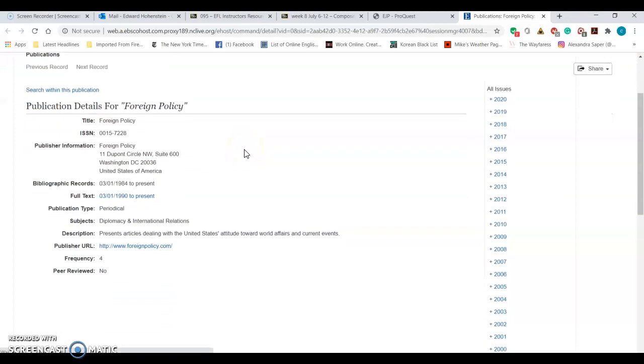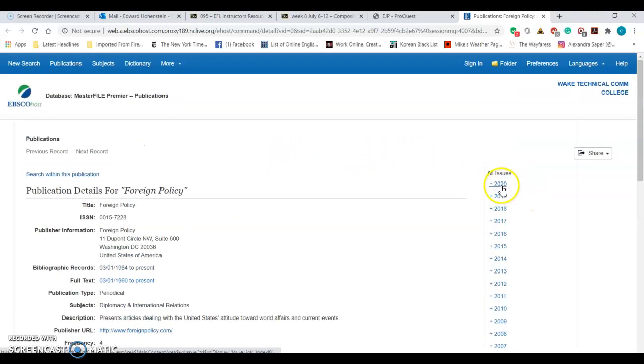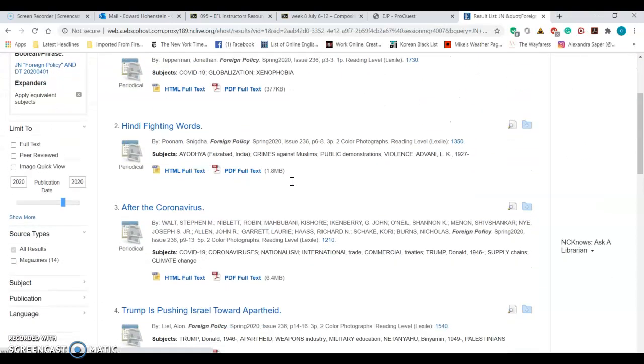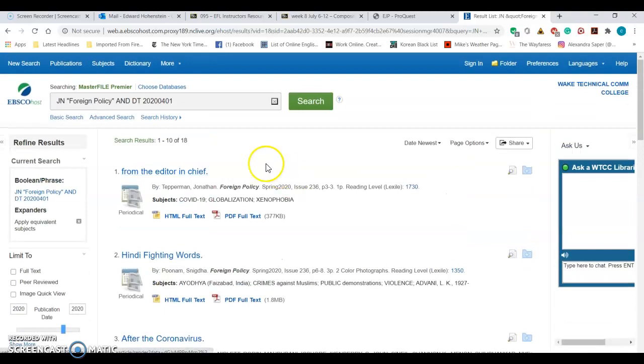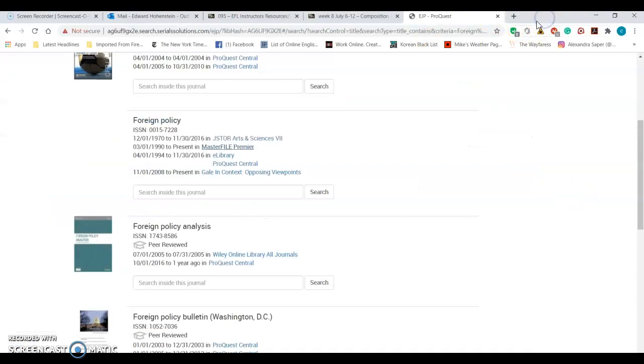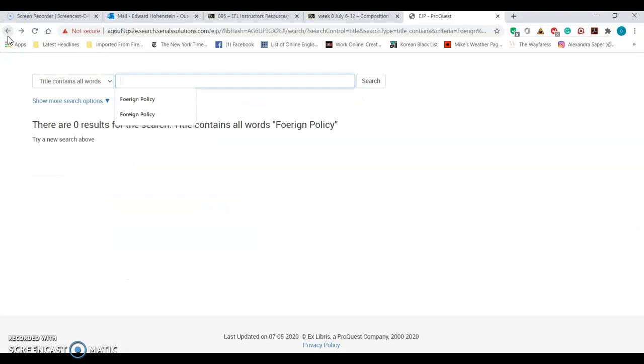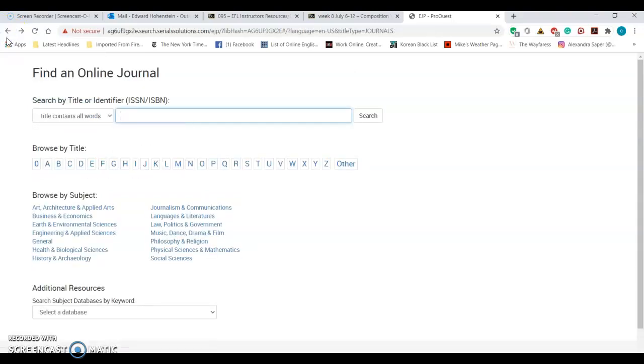And we could probably find an issue, spring 2020. And you see what we have here, some great articles. One of the nice things I just pointed out is, if you have a problem, you can ask a librarian. They're always available on chat, and if you have a question, they're more than willing to help. So there's just another idea. Let's go back.